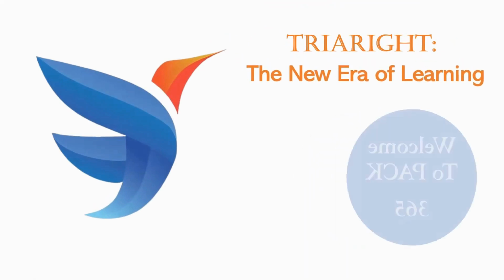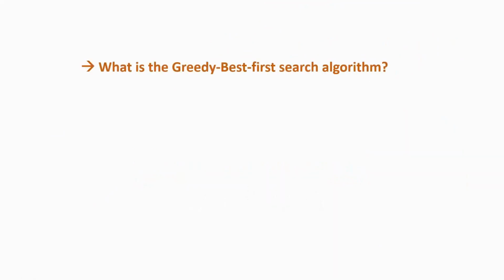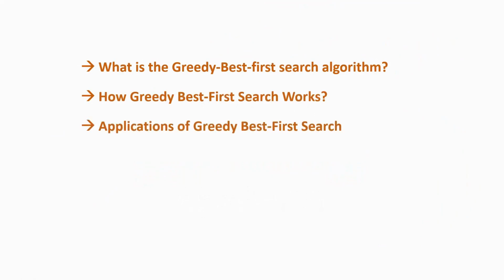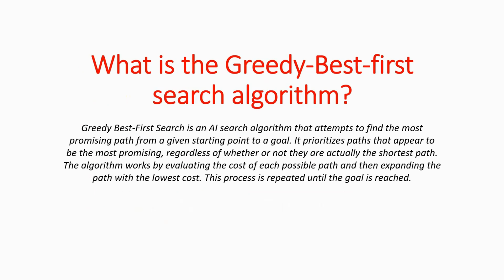This is SAT 365. In Module 2, we are discussing the greedy best-first search algorithm in AI. Let's move into the topic. In this topic, we learn what the greedy best-first search algorithm is, how it works, its applications, and the advantages and disadvantages of greedy BFS. Overall, we will also discuss the conclusion.